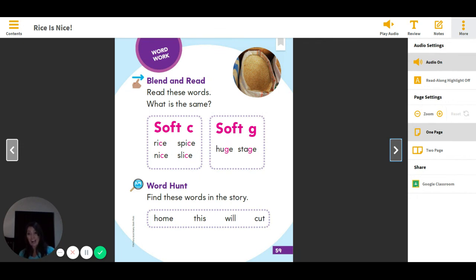Now, we talked about a lot of those words as we read today. So you go back and look for those words. Okay? Also, I want you to go back and look for those sight words that we've been working on learning. Home, this, will, and cut are other words that you will also see in the story. Okay, those are all old words that we've been learning.